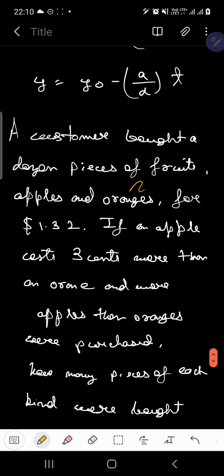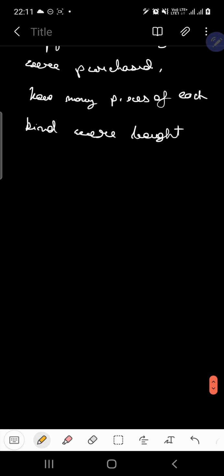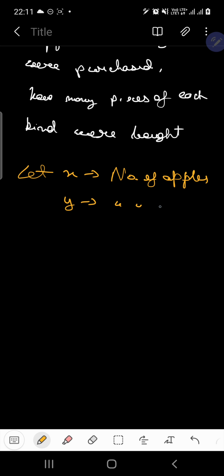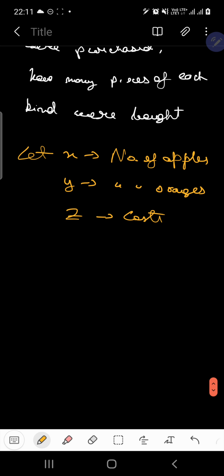Let me reread this particular question. A customer bought a dozen pieces of fruits, apples and oranges, for $1.32. If an apple costs 3 cents more than an orange and more apples than oranges were purchased, how many pieces of each kind were bought? Okay, so let's check the problem. Let x be the number of apples, y be the number of oranges, and z be the cost of each. Clear?